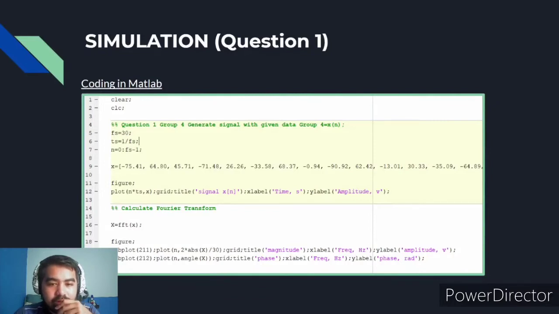Okay, so for the first question, we will need to find from the given data a signal that needs to be plotted to determine its spectrum, magnitude, and also the phase amplitude. We will be using the Fourier transform, discrete Fourier transform calculation technique.